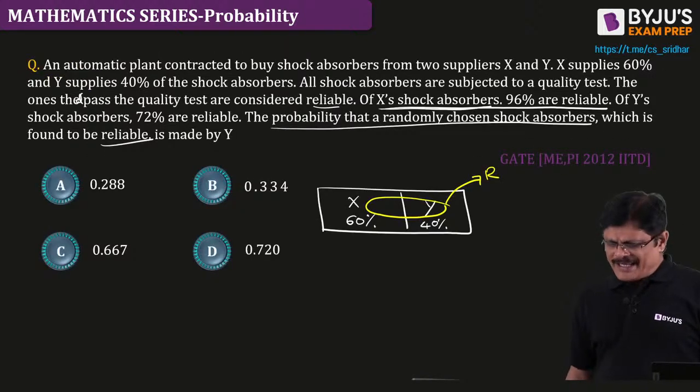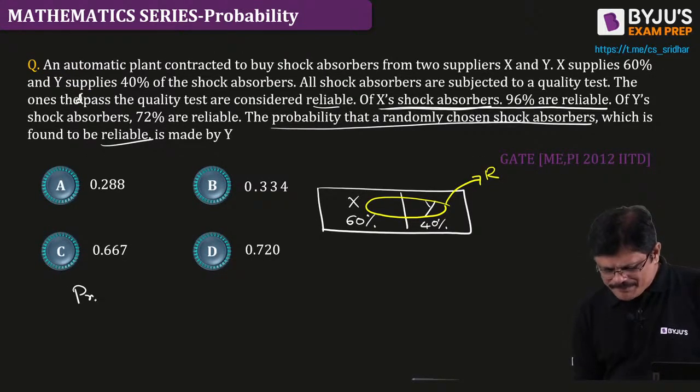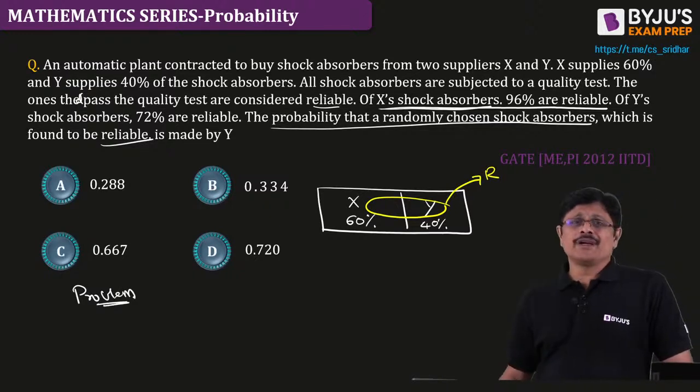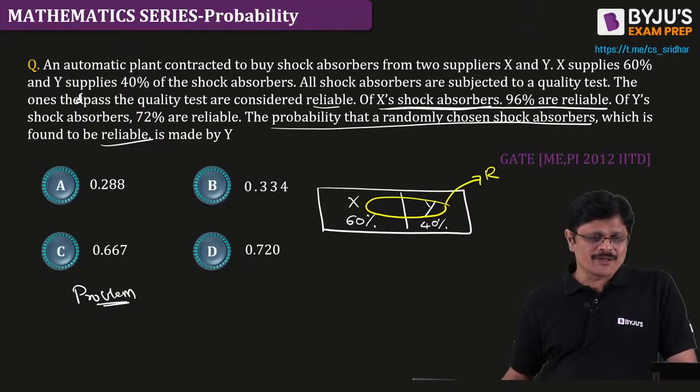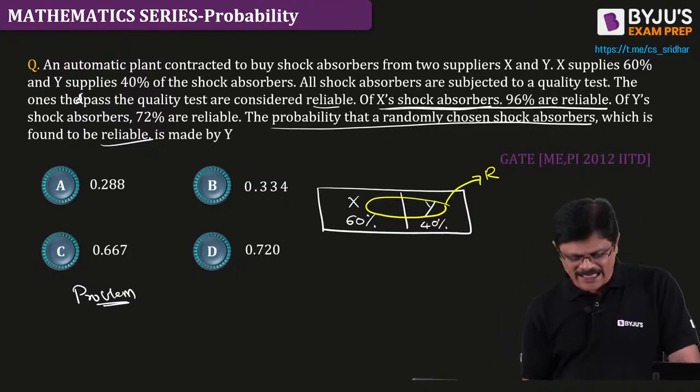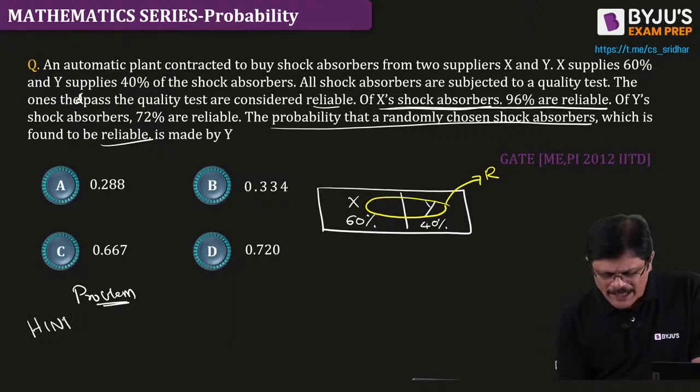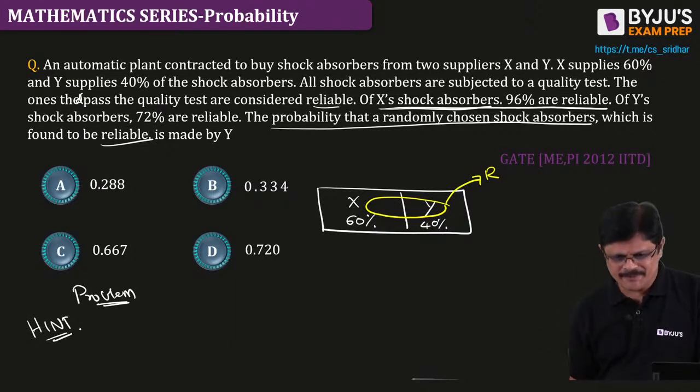So what I want is, I'll give you one problem. I want you to give the answer in the comment box, those who understood this concept, and I'll give you a hint for this. I want you to write the answer for this in the comment box.